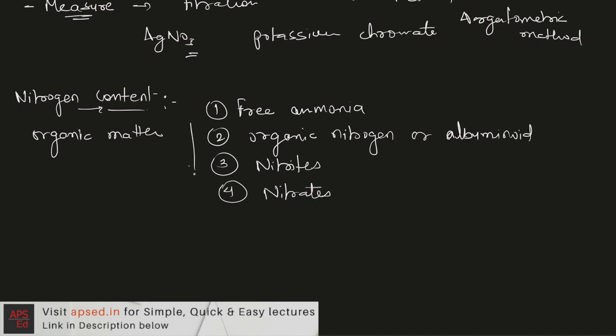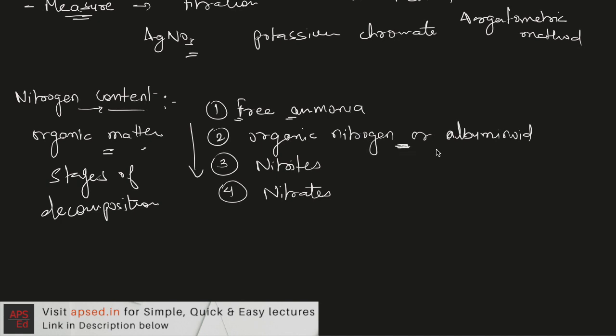All these different forms indicate the stages of decomposition of organic matter. If free ammonia is present, that indicates the organic matter in water is very new, that is, the source from which the organic matter is coming has released some new organic matter, which will be indicated by the presence of free ammonia.